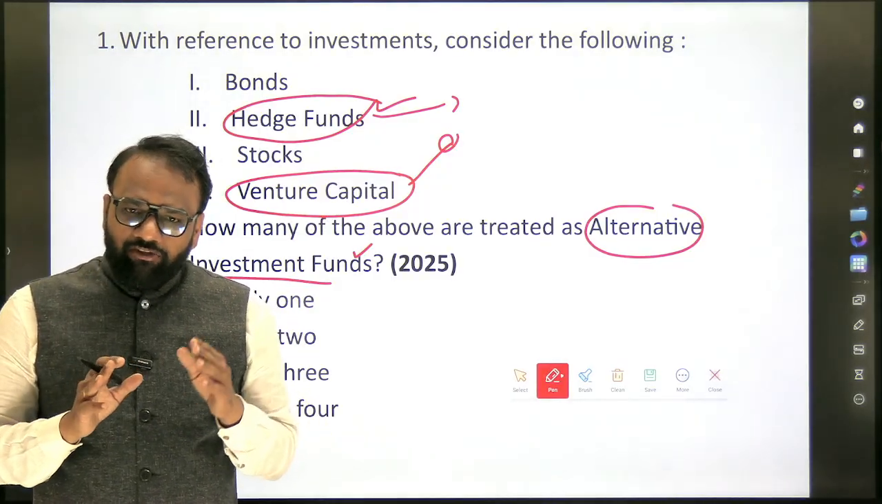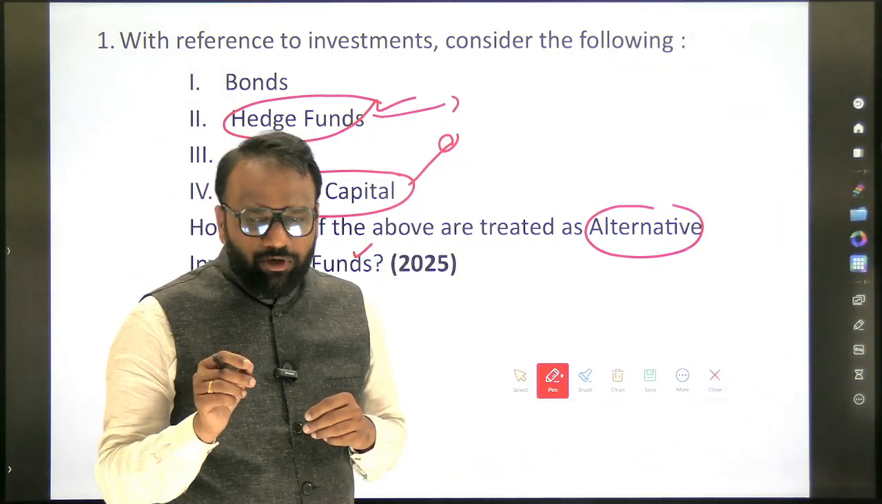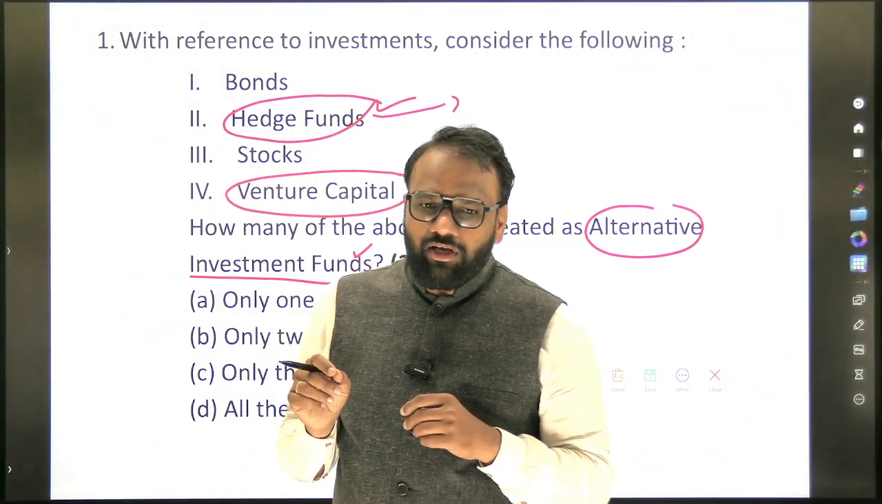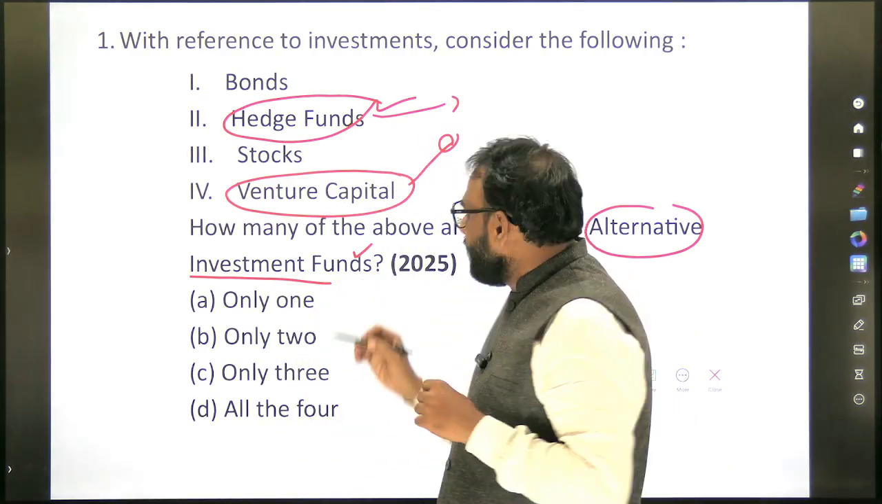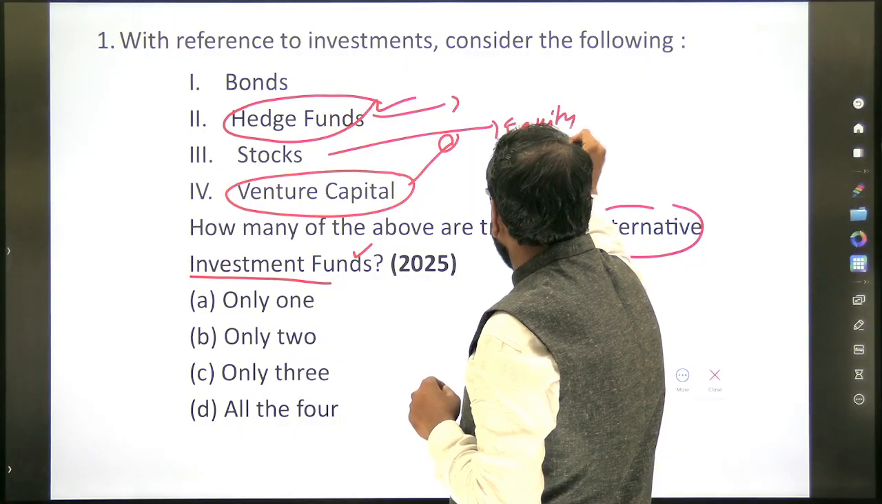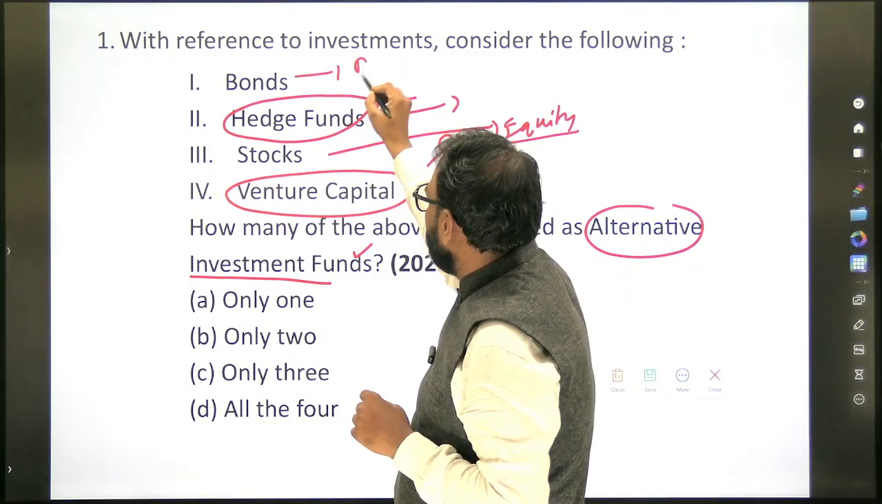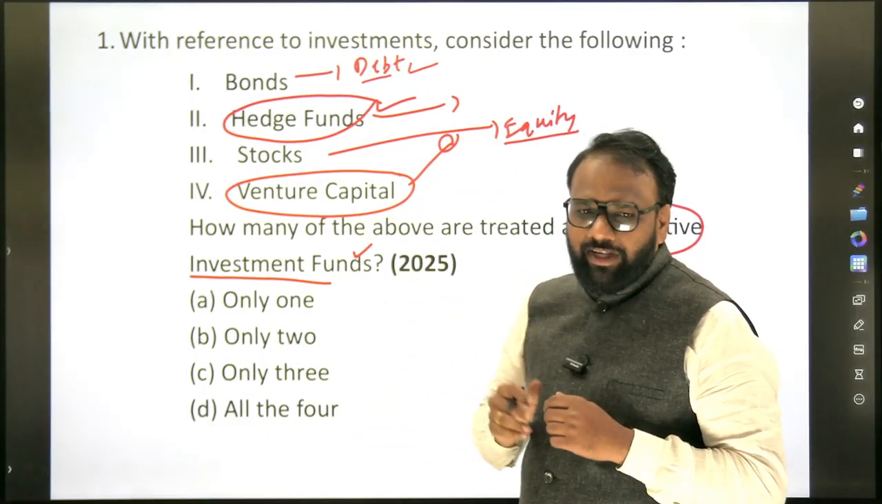So already we are aware of bond, we are aware of stock, right? Stock, what kind of instrument is it? Equity instrument or debt instrument? We know that stock is an equity instrument and bond is a debt instrument. So what is the basic difference between debt and equity instrument?